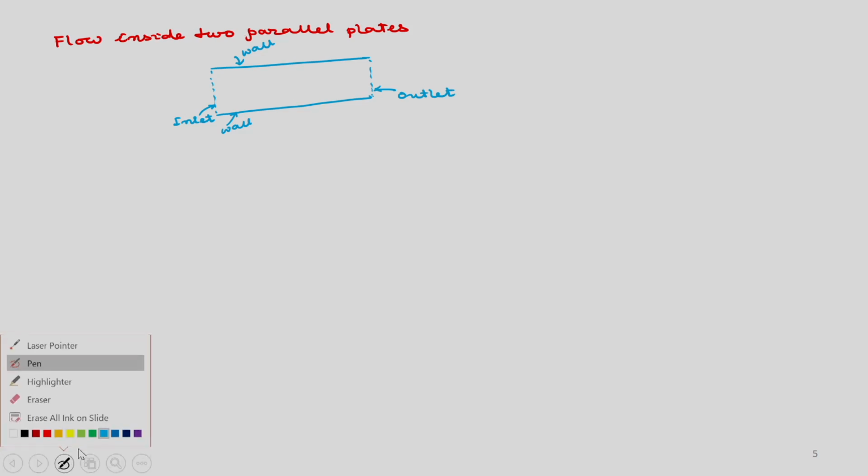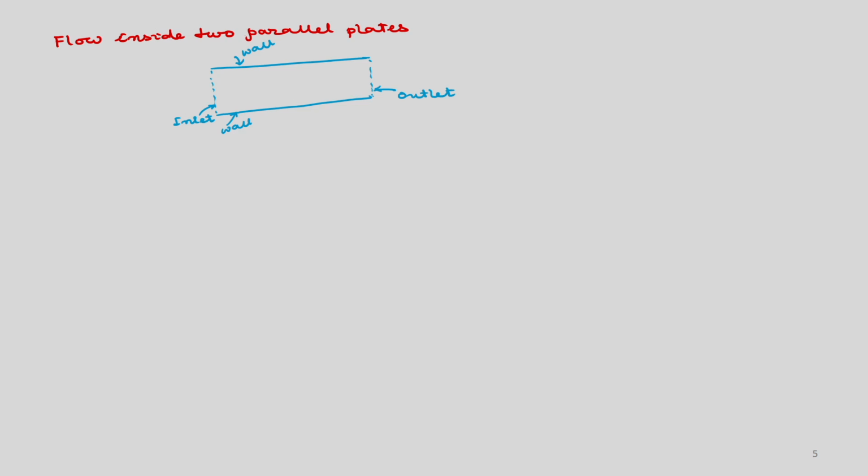Okay. So, this is your flow inlet. Flow is coming and entering here, flow is going out through this boundary. So, it is outlet, okay, and these are wall. Okay. So, now the wall's boundary condition let us discuss. Okay. So, in the wall we know that we will have no slip boundary conditions, that means the fluid particles sitting on the solid wall. Okay. So, it will have the same velocity at the wall.